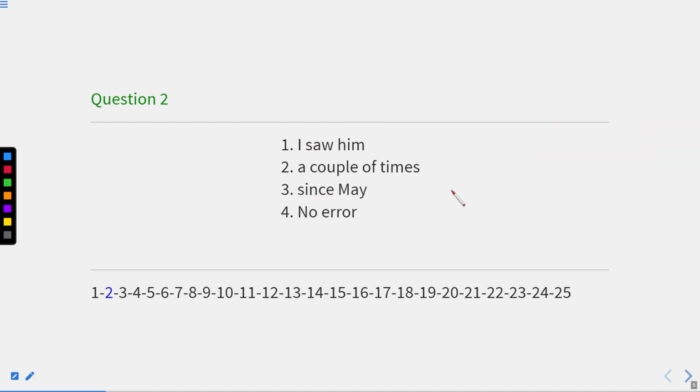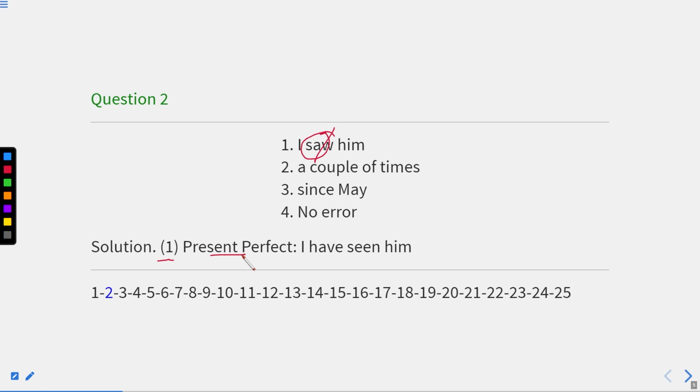So here the correct answer will be the first part, where we need to write present perfect tense, that is, I have seen him instead of I saw him. So this "saw him" is incorrect. This first part contains the error, where we need to write I have seen him. For example, if I say I have not seen her since morning, it means since morning this task has not happened.